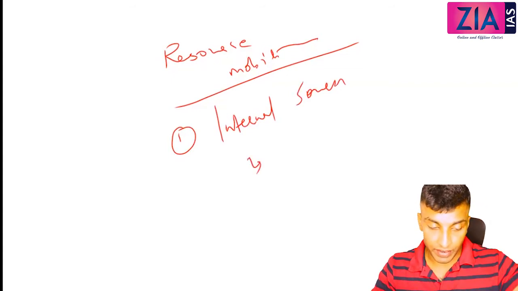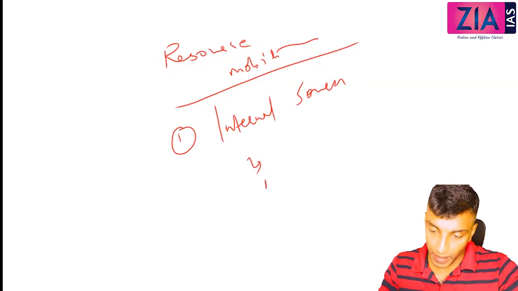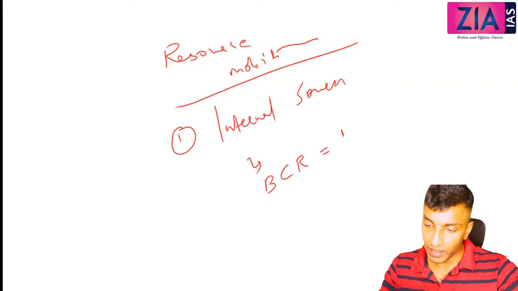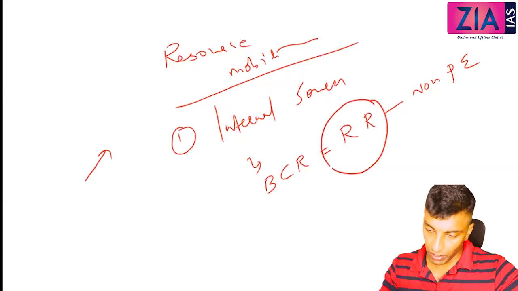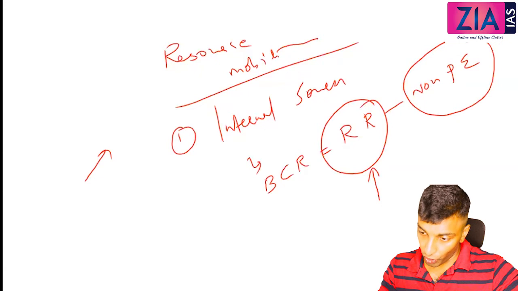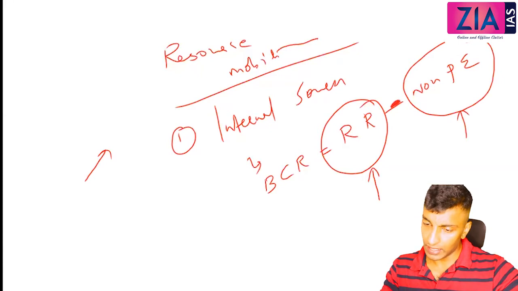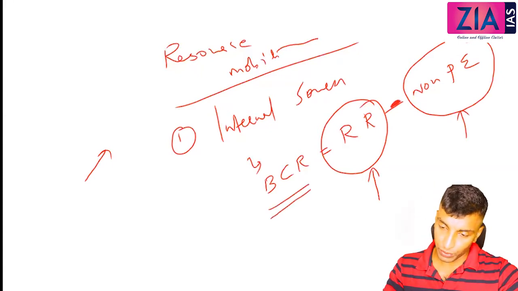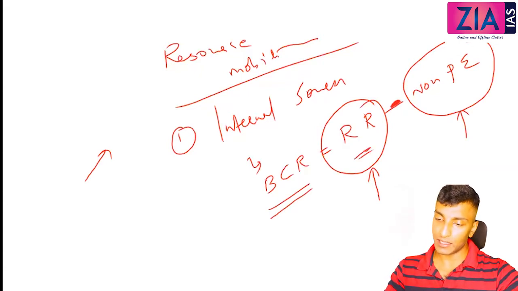Under that you can write balance from current revenues. You can write it as BCR. Balance from current revenue equals revenue receipts minus non-plan expenditure. So here we are looking for planned expenditure. Revenue receipts means whatever you have received, minus whatever you are spending on non-plan expenditure. There are some non-plan expenditures that we will discuss in the chapter on budget. So the balance from current revenue means revenue receipts minus non-plan expenditure. That is what you have for the planned expenditure. This is very simple.